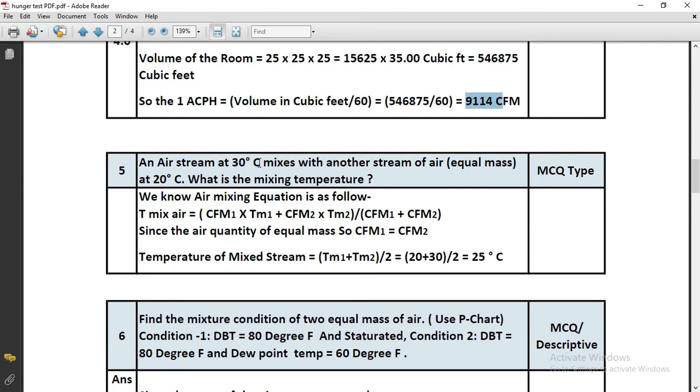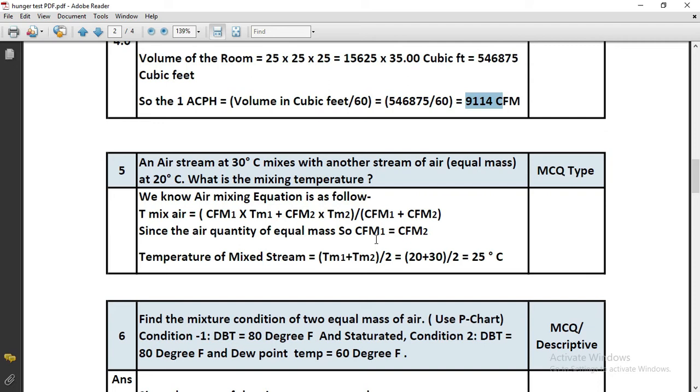An air stream at 30 degree mixes with another air stream of equal mass at 20 degree. That means there are two air streams, one at 30 degree and one at 20 degree, and their mass is equal. Then what will be the mixing temperature? We will have to remember this standard equation and apply it wherever required. The temperature of the mixed air is equal to CFM1 of air stream 1 into temperature of stream 1 plus CFM2 of air stream 2 into temperature of stream 2, divided by CFM1 plus CFM2.